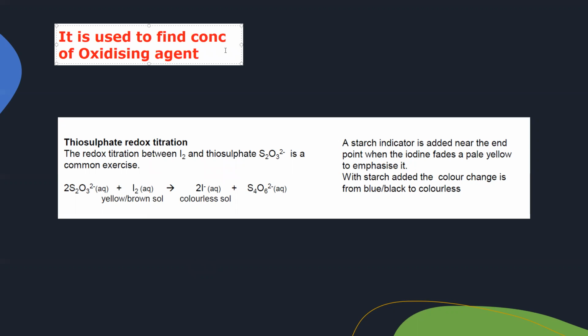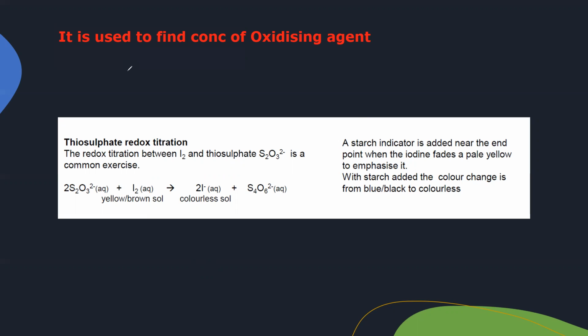So how does it work? For example, we have an oxidizing agent, OA. Any oxidizing agent. First, to this oxidizing agent we add excess potassium iodide. Excess means more than enough, too much quantity of potassium iodide is added. Once we add too much potassium iodide, the oxidizing agent will be used up because it is the limiting reagent.